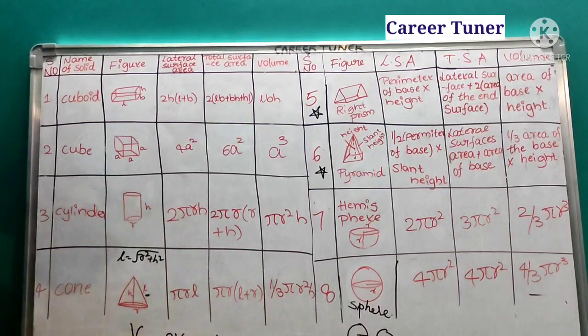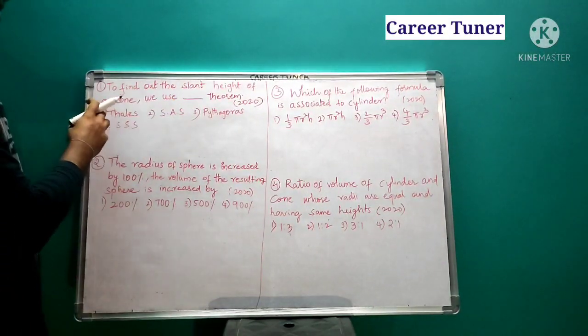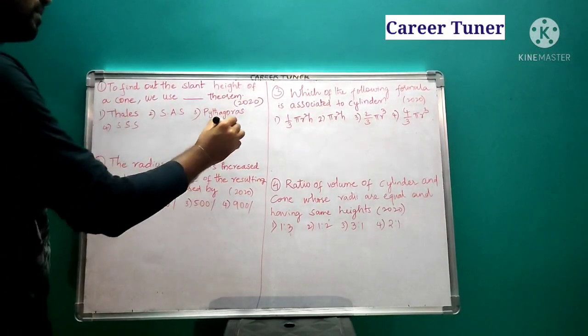Okay, next we will see the problems related to this. Coming to our first question: to find out the slant height of a cone we use which theorem?